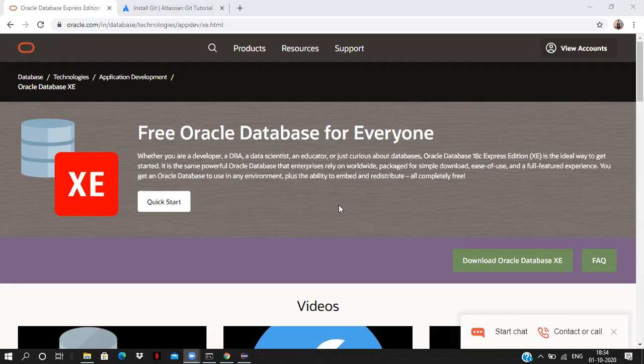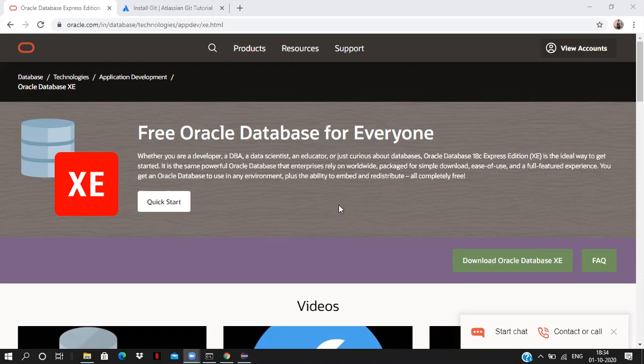Today we can see advanced concepts of Java. In advanced concepts, first we can see JDBC. JDBC is Java Database Connectivity. Using a Java program, we can interact with the database.